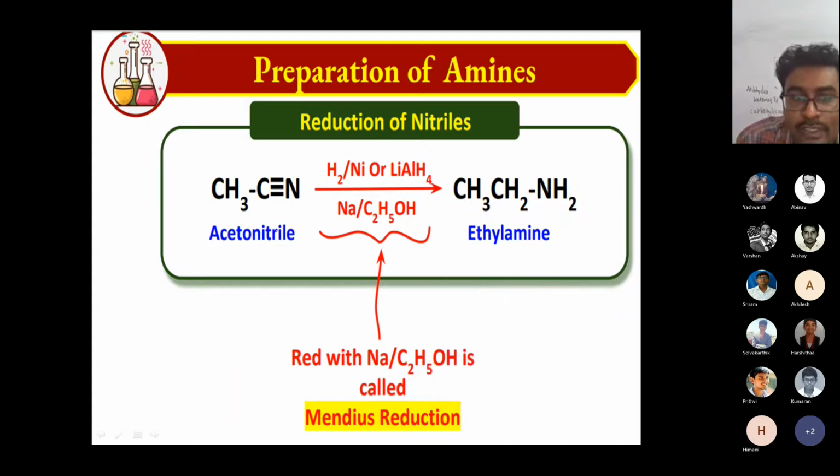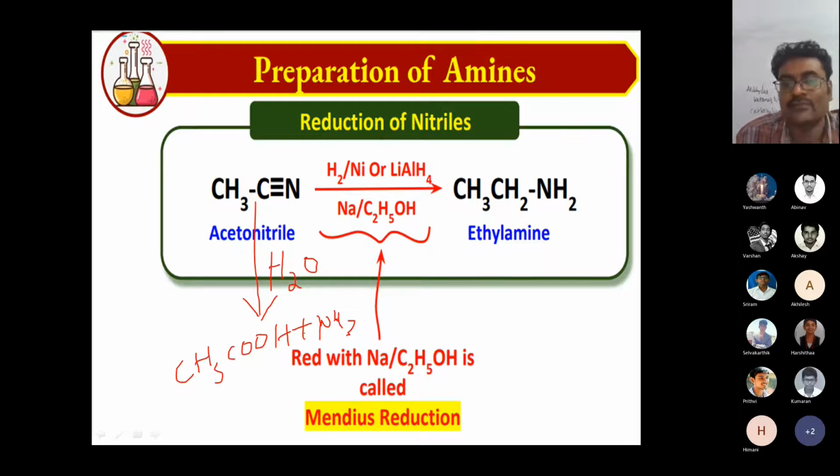Similarly, if you go for hydrolysis, adding a water molecule in acidic or basic medium, this compound becomes acetic acid plus ammonia. If you go for the reduction method, you get amines.